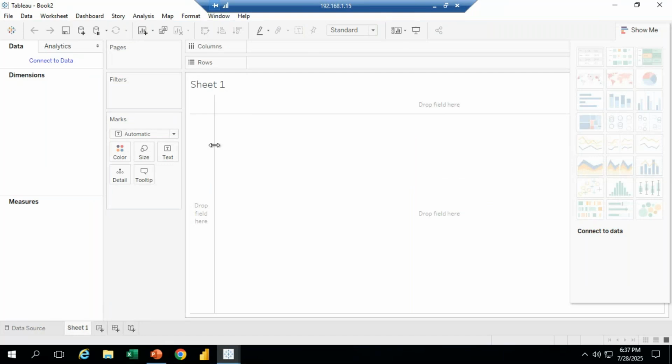Suppose if you want a licensed version, Tableau Server we can also download. If you want to save whatever we create in your system, we can download Tableau Desktop, or Tableau Online if you want to save the data online. Or Tableau Reader, where whatever information we have, we can only view it. So for that we use the Tableau Reader option.